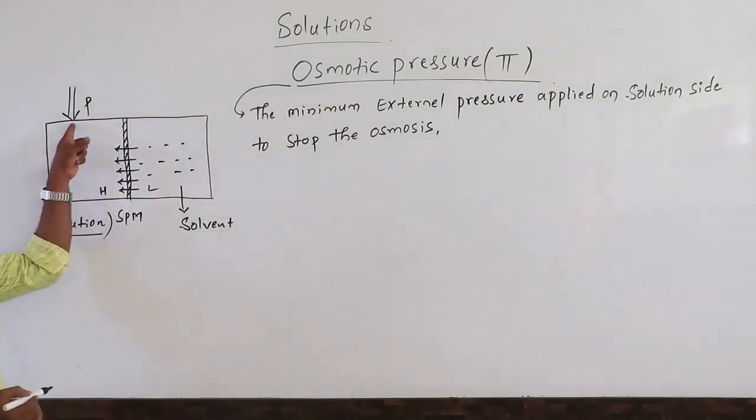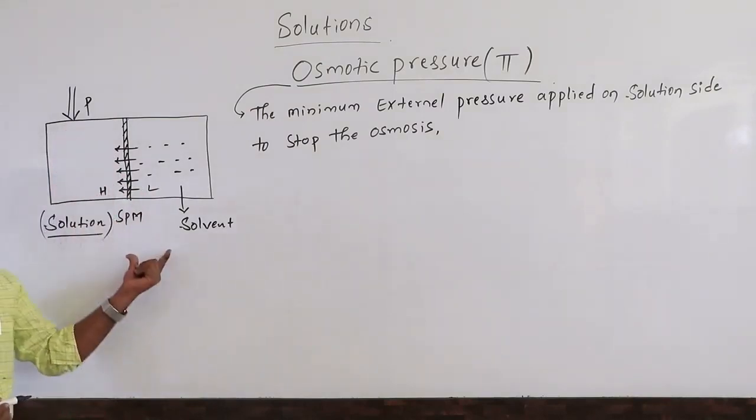So when we apply a minimum external pressure, the osmosis process will be stopped.